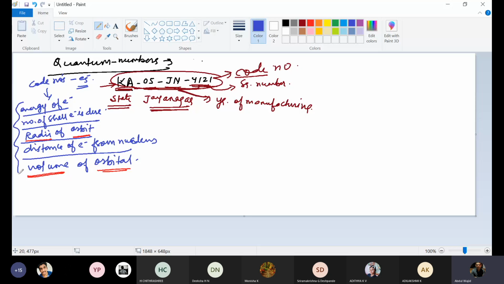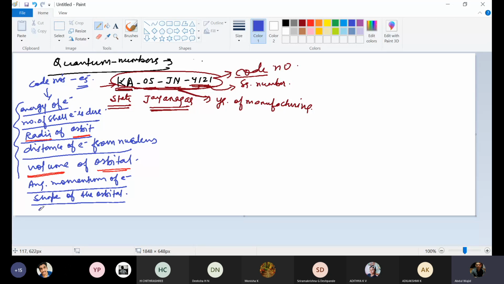So first these five points: energy of electron, number of shell in which electron is there, radii of orbit and distance of the electron from the nucleus, volume of the orbital. Then angular momentum of the electron, and shape of the orbital, whether it is dumbbell shaped or double dumbbell shaped or spherical or complex.